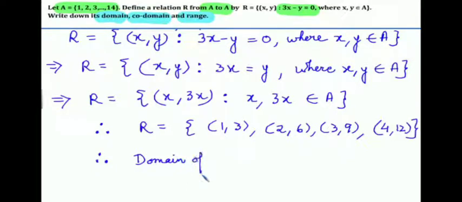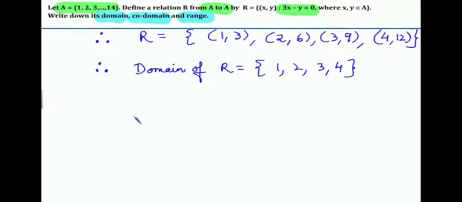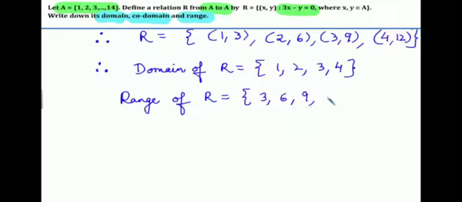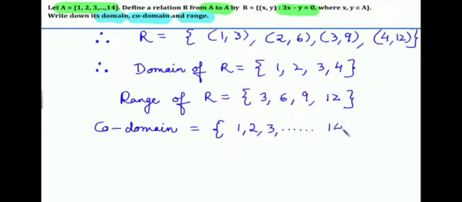So domain is equal to the first elements of your relation. So the first elements of all pairs are 1, 2, 3 and 4. It's called your domain. Range is equal to the second elements of your relation. So all your second elements are 3, 6, 9 and 12. So your range is 3, 6, 9 and 12, and codomain is your second set, the whole second set. So your codomain here, the second set is A to A, so your second set is also A. So your answer is 1, 2, 3, 4 up to 14.